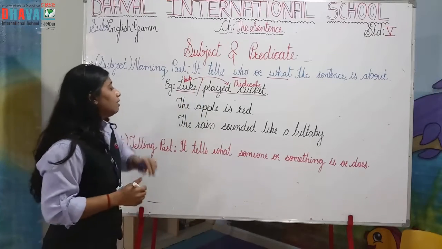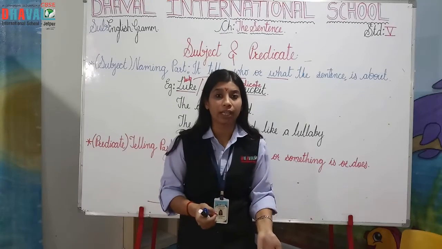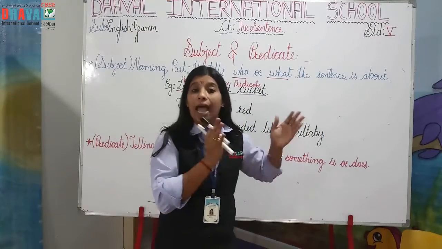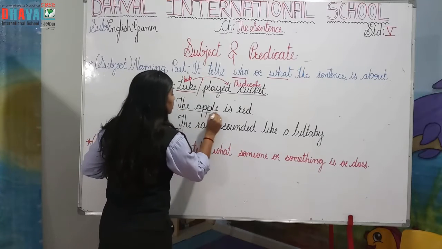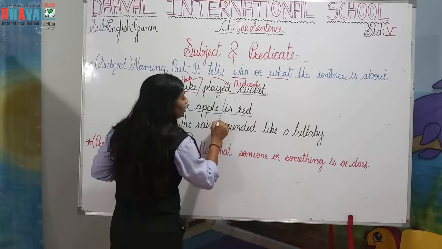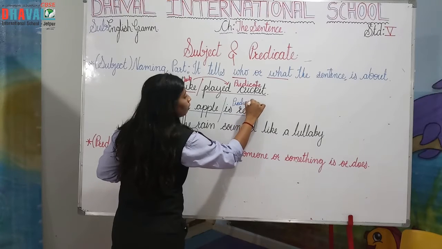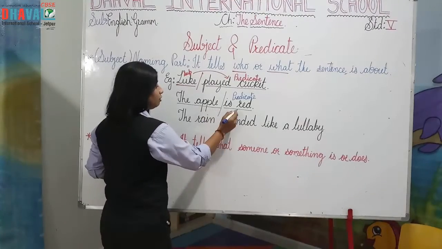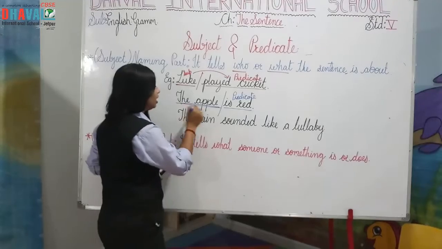Okay. Second example. The apple is red. About whom we are talking? We are talking about an apple. The apple. Okay. The apple is our subject. बाकी के जो words हैं इसमें which starts from verb, they are known as predicate. Okay. The rest of the part, this is called our subject. ये है जो अपना subject which is the naming part. This is known as a noun.